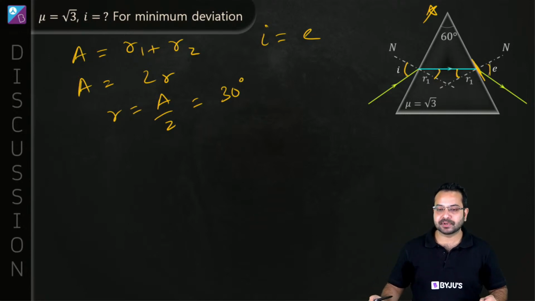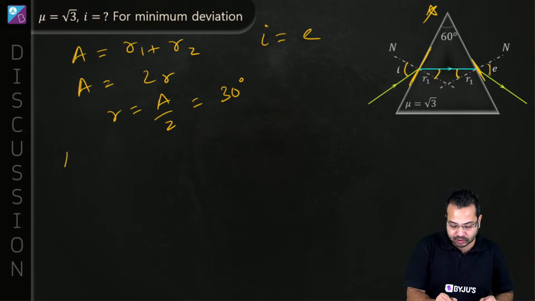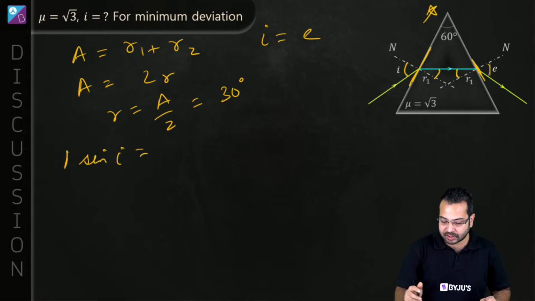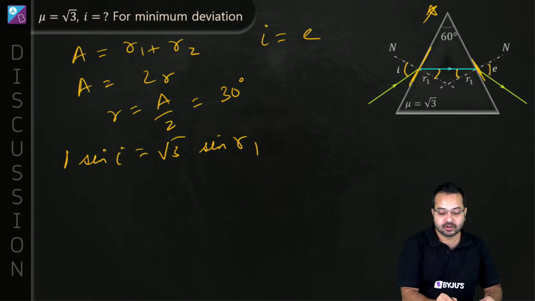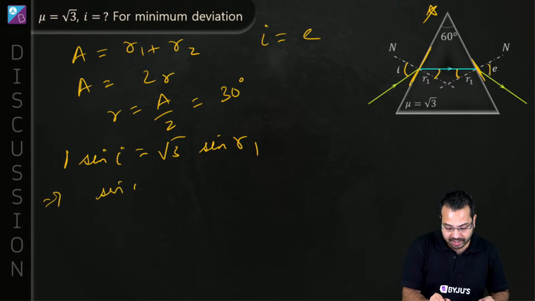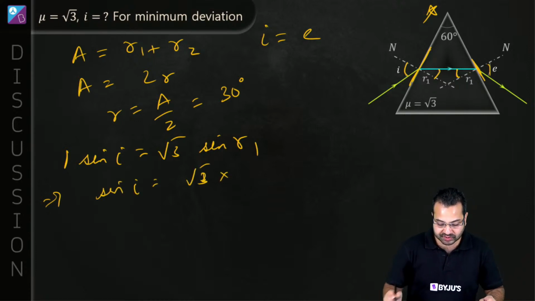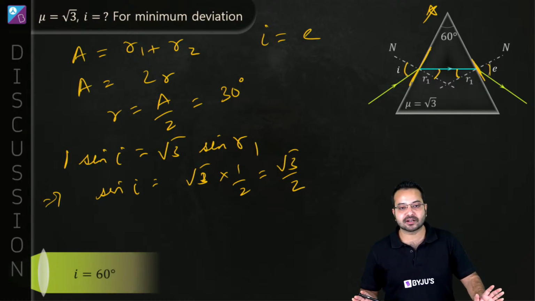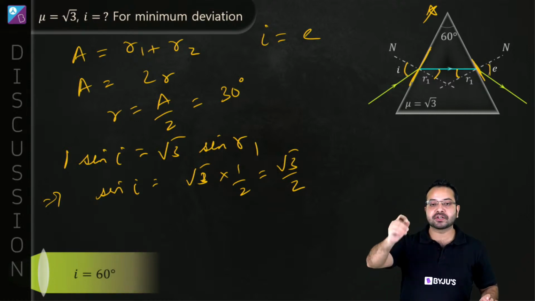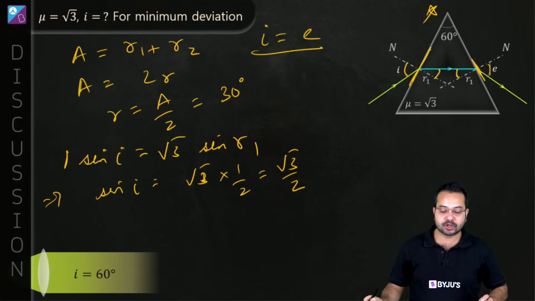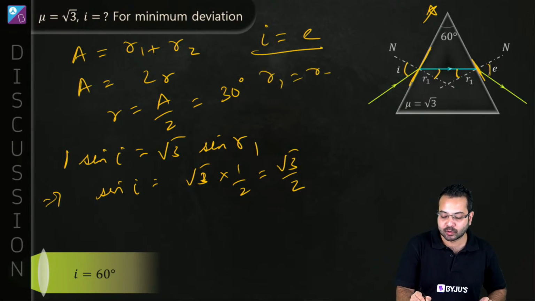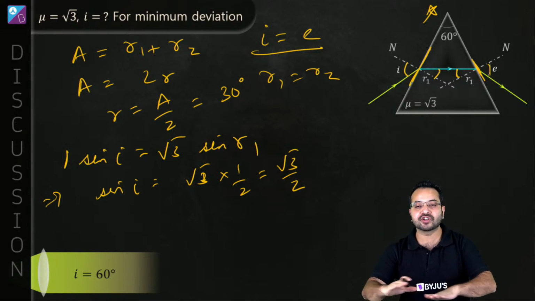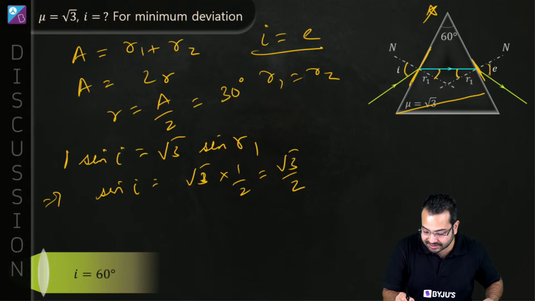So from there what will happen? You can apply Snell's law over here. So this will be mu1 into sine i is equal to mu2, which is root 3, into sine R1. Do you agree? So sine i is equal to root 3 into sine R1. Sine 30 degree is going to be half. So this becomes root 3 by 2, which means angle of incidence will come out to be 60 degree. Correct? Okay. So the thing I was talking about: what is the consequence of minimum deviation? I is equal to E. Yes. R1 is equal to R2. Yes. Now suppose we do not change the diagram, but my base was like this.